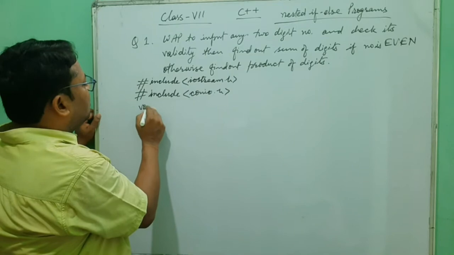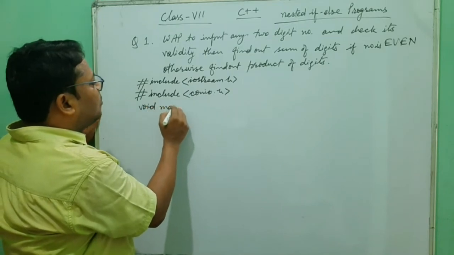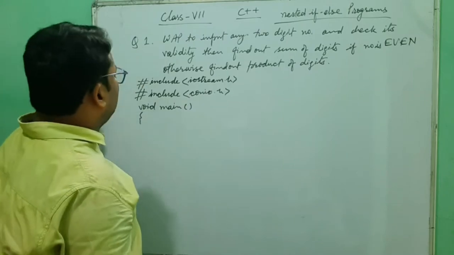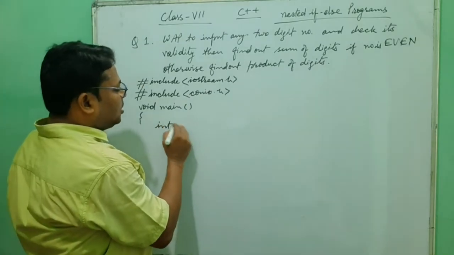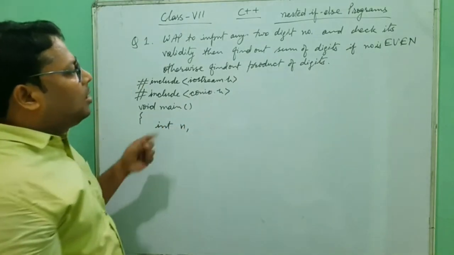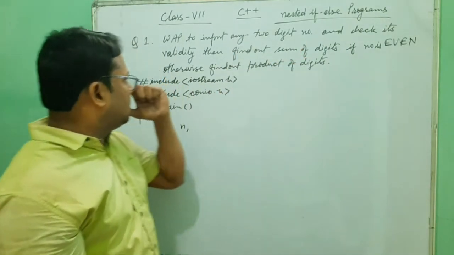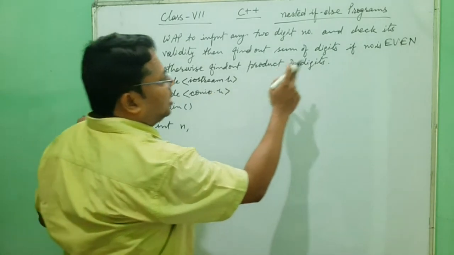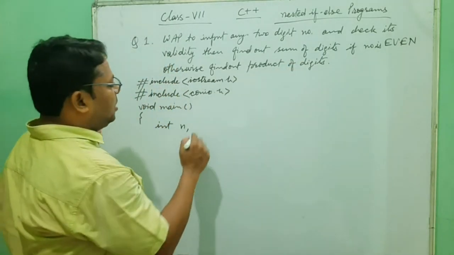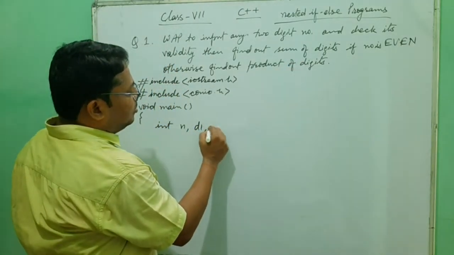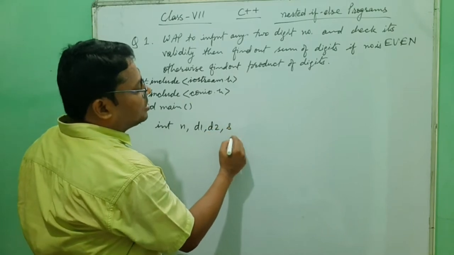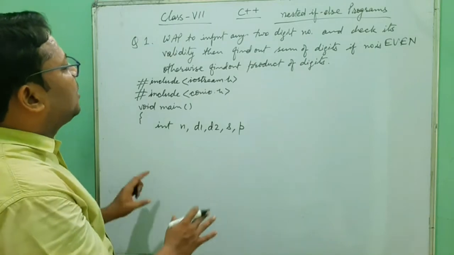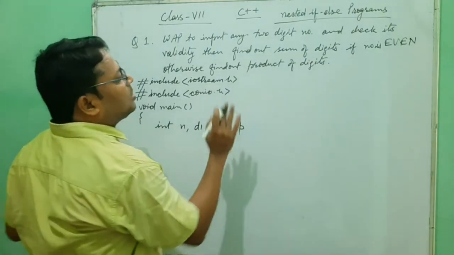Then void main. Then what do we need here? One number to take input: int n. Later, if that number is even, we need to find the sum of digits. Digit 1 and digit 2, since two digits will be there, and sum of digits s, and product of digits p. These are the variables we need.